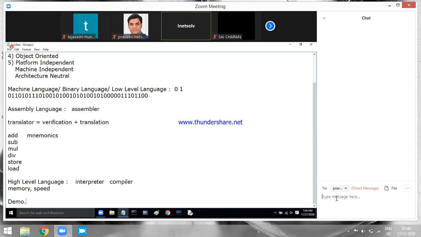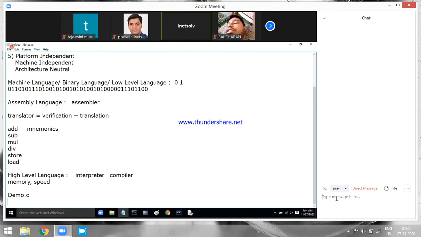The extension of a C language program will be .c. If I write demo.mp3, it is an audio file. If I write MP4, it is a video file. If I write DOC, it is a document. If I write GIF, it is an image. By seeing the extension, you understand all those things. This is a C language program. C language programs will have the extension .c, demo.c.